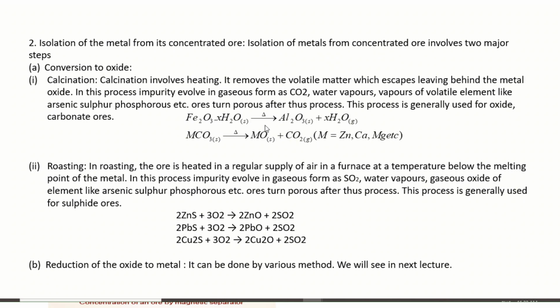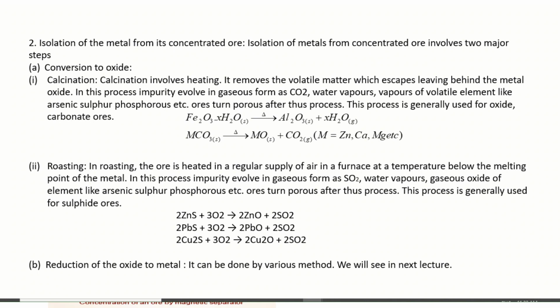Water vapor, carbon dioxide, sulfur dioxide, and arsenic, sulfur, and phosphorus vapors form vapor and are removed from the ore also. So this is also used for that.